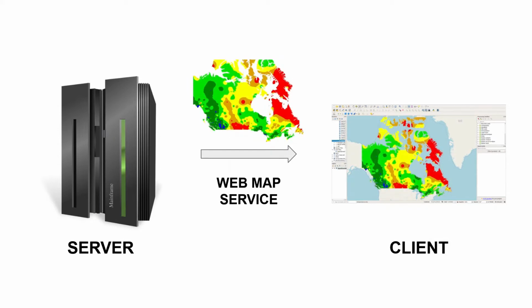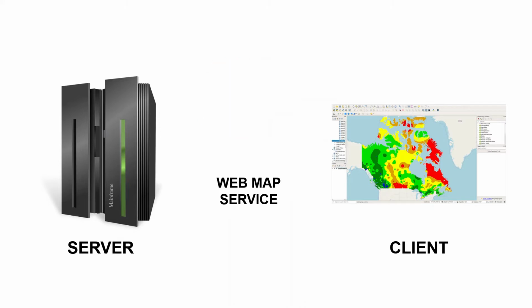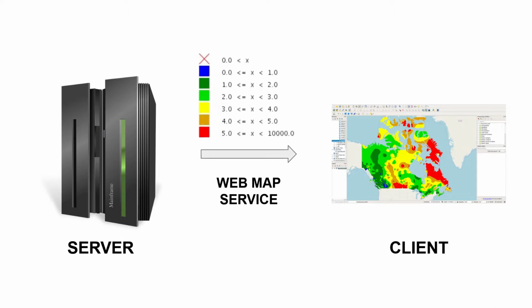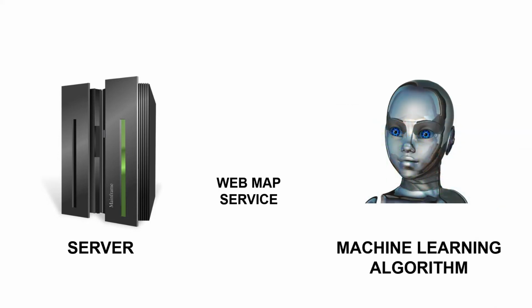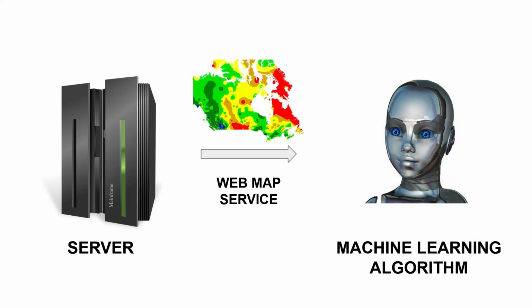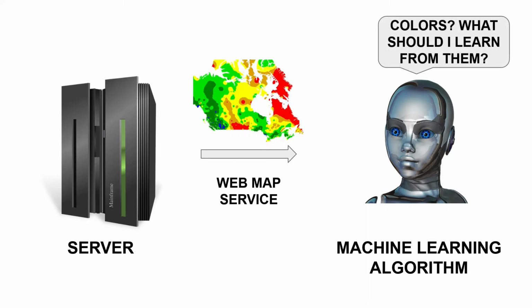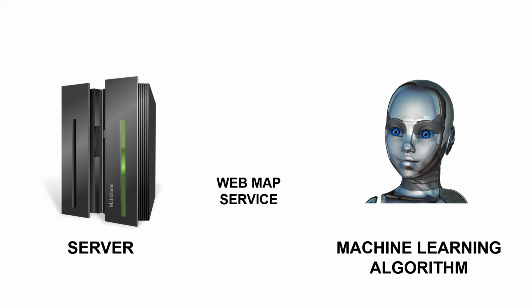During Testbed-16 a limitation was found in its capability of training machine learning algorithms. Using the Get Legend graphic option, WMS can provide an image with the map legend, which can help understand and interpret the color codes. However, in order to train a machine learning algorithm, we would need numerical data in a machine-readable format. This limitation can be overcome if the WMS offers a styled layer descriptor. This is an XML file encoding of the legend information in a machine-readable format and accessible using the getStyles operation.